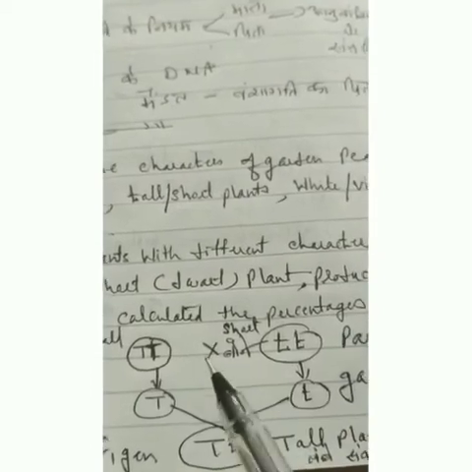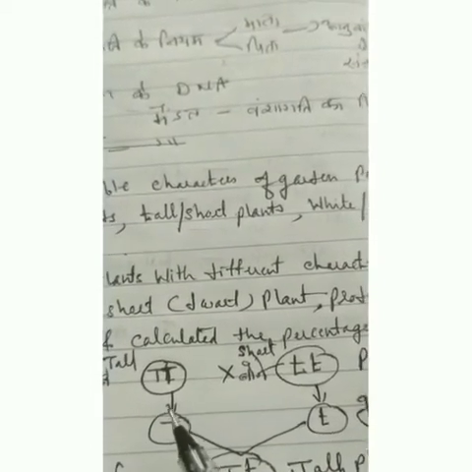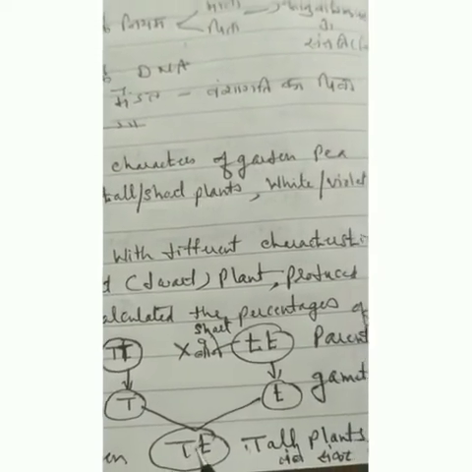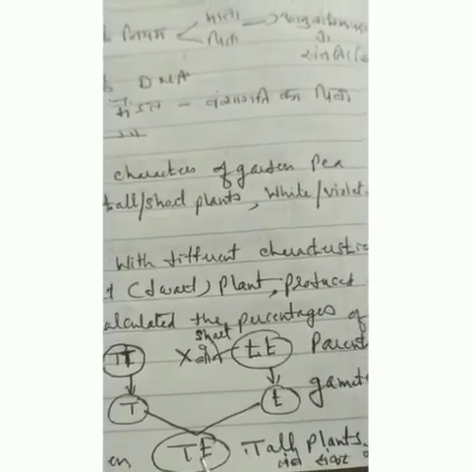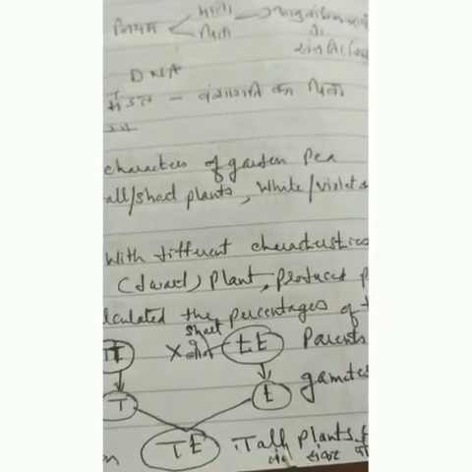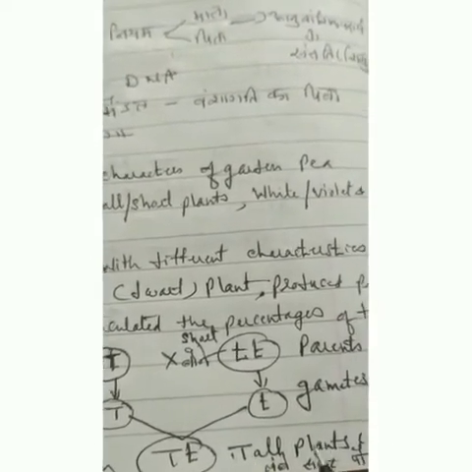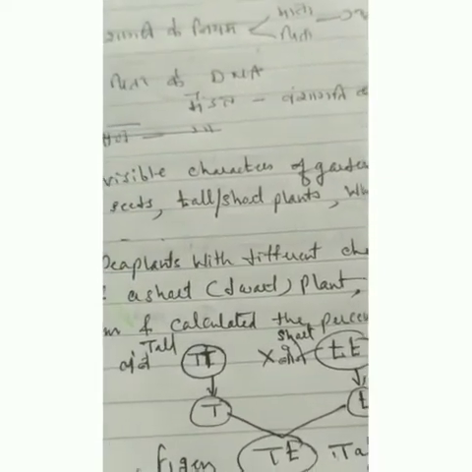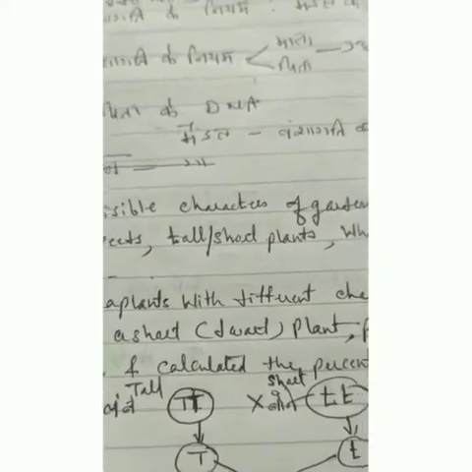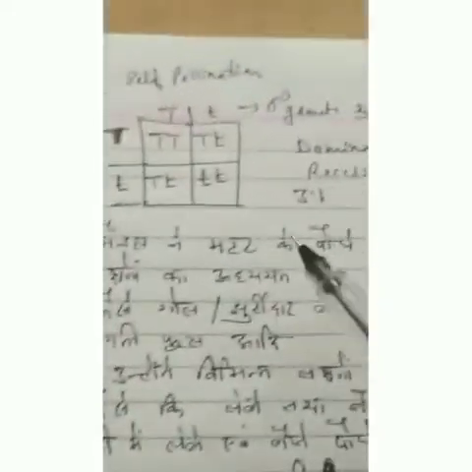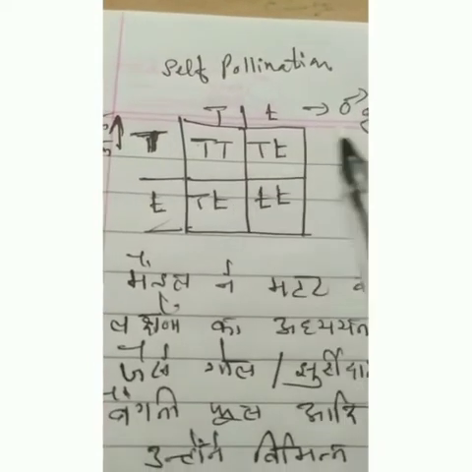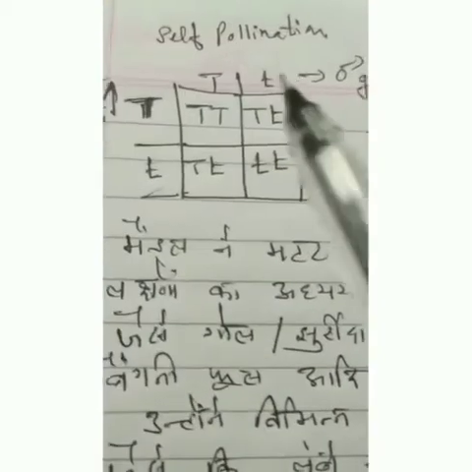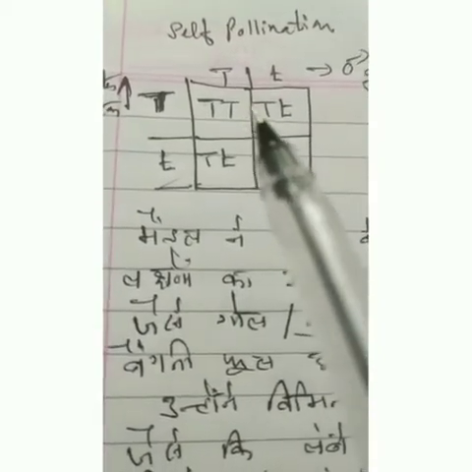So in the first generation, when one character comes from the father and another from the mother, a hybrid variety is formed, which will express the feature of tallness, and all the plants will be tall. This is the hybrid variety produced in the first generation, that is, the F1 generation. When these are allowed to self-pollinate, different varieties of plants are formed. For this we have to prepare a checkerboard.